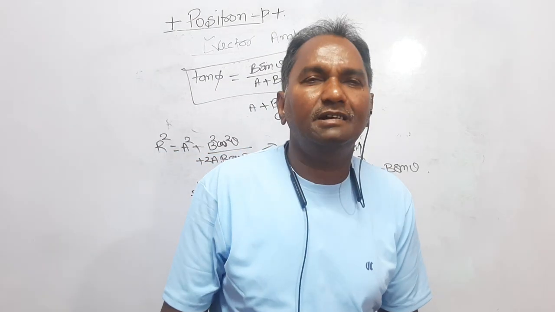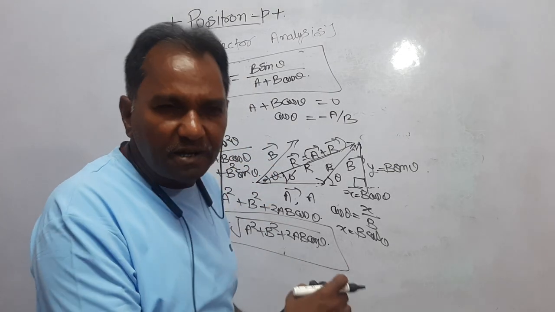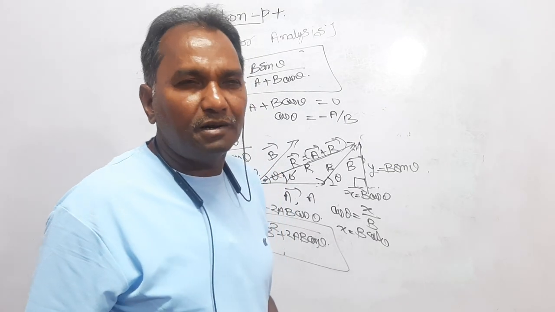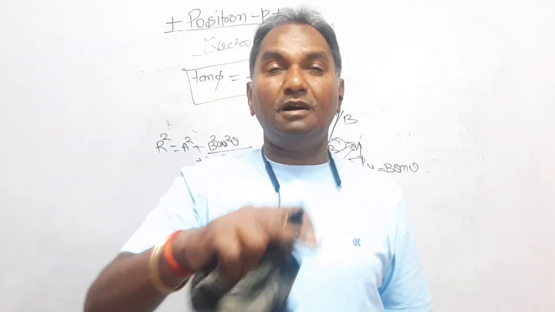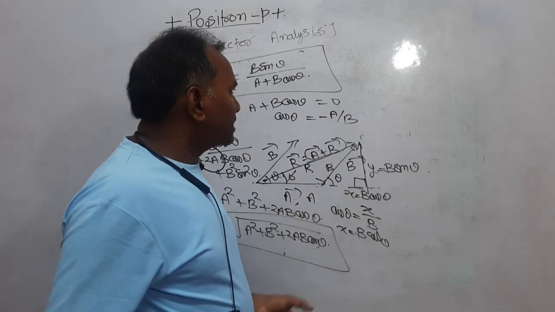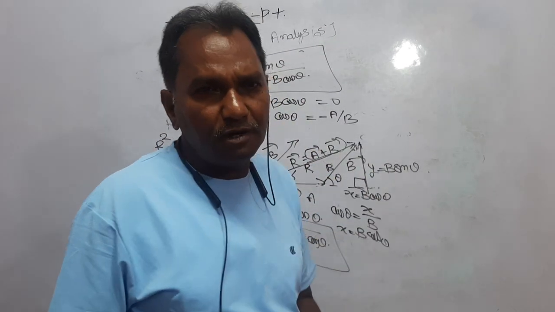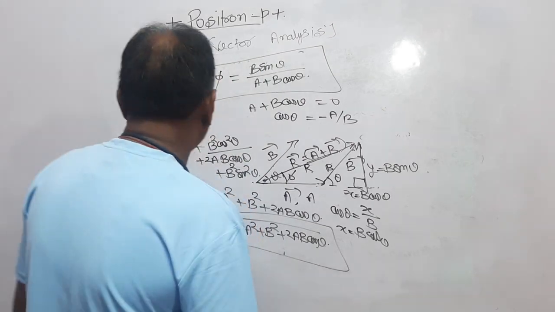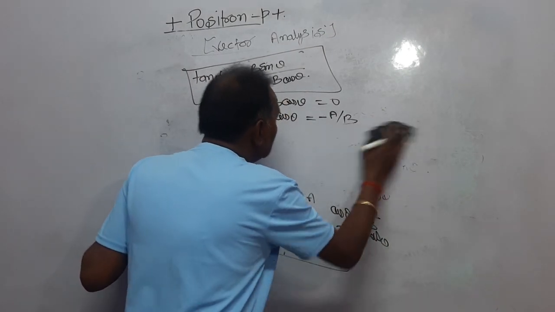The question might be asked such that the resultant is perpendicular to vector A, then find out the angle between vector A and vector B, whereas the magnitudes of vector A and vector B are given. If the magnitudes of vector A and vector B are given, you can just use this formula and you can find the angle.